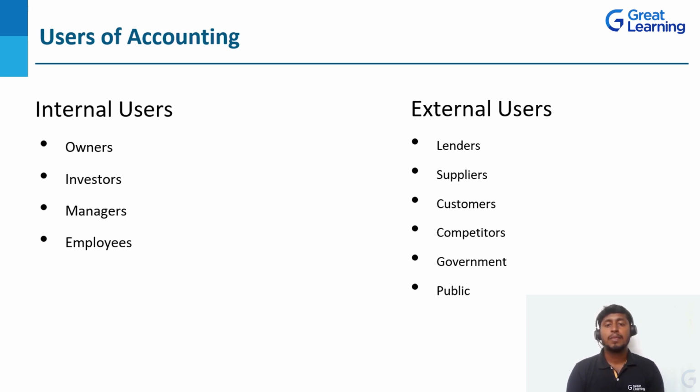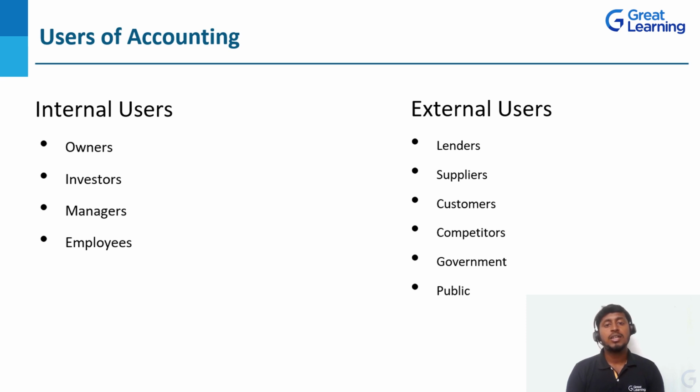And next, external users. In these external users, the first one is lenders. Lenders is nothing but the banker or financial institution. They are going to lend money to the organization, correct? Or to the business. So if they want to lend the money, they need to check the past year records. Okay. So the last 3 years or 5 years of financial statements they are going to refer to, and only then are they going to sanction the money for the business. So the lenders also are going to use them.